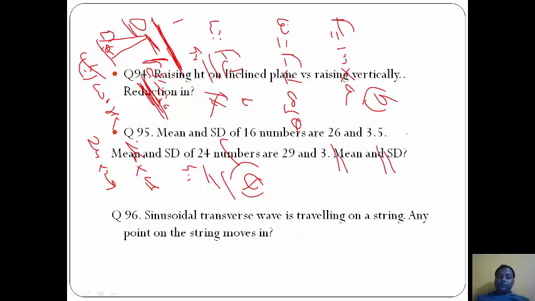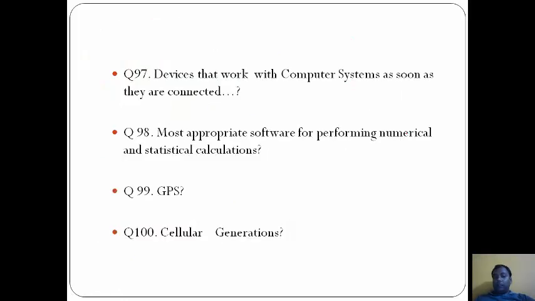Now sinusoidal transverse wave is traveling on a string. Any point on the string moves in A, that is simple harmonic motion with the same angular frequency as that of the wave. Now devices that work with computer system as soon as they are connected is plug and play, C. Most appropriate software for performing numerical and statistical calculation is spreadsheet, that is B. For GPS, the option is 2 only, that is B. They rely on a set of satellites for transferring signals worldwide. For cellular generations, only second is correct, that is 2G technology has two standards, CDMA and GSM, that is D.